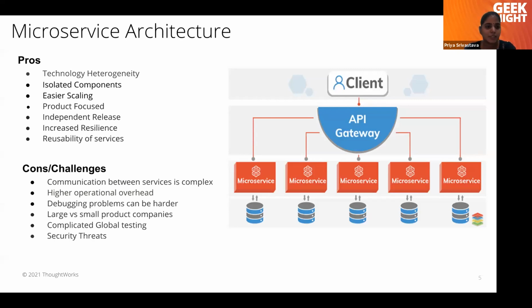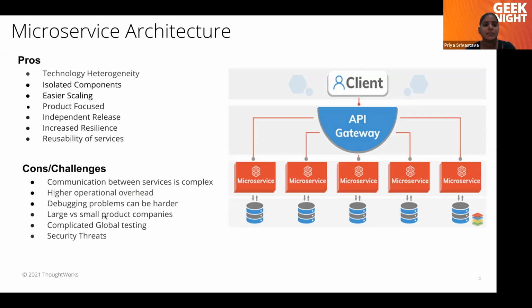So in monolithic, if there is any failure in our application, we know where it can fail or what new features we have added which can cause problems. But with microservices, because each team is independent, team A is not aware what new features team B is releasing, which can have impact on team A. So debugging problems can be harder. Though we have some tools in place with microservice architecture which we can still use to identify which service is failing, but that will take some time. So that's why debugging problems can be harder.